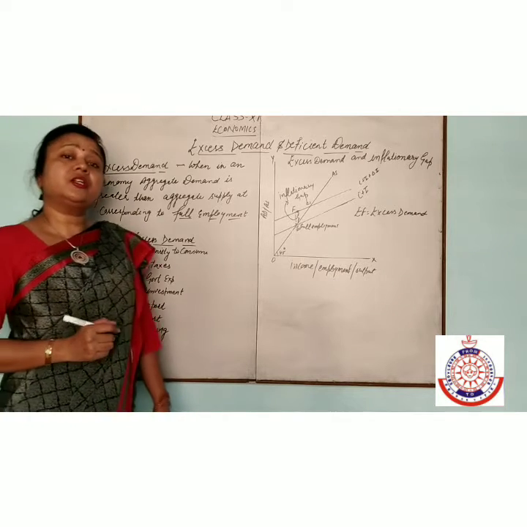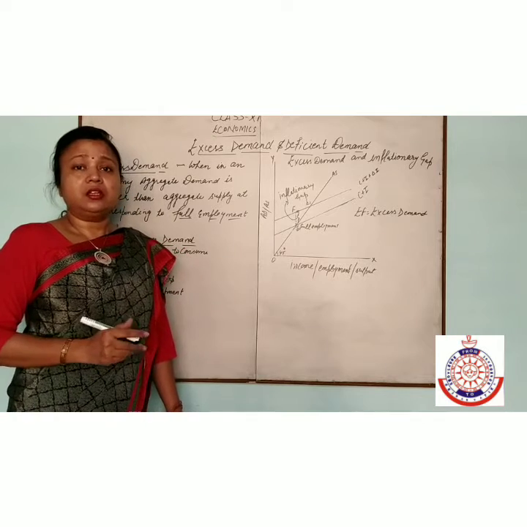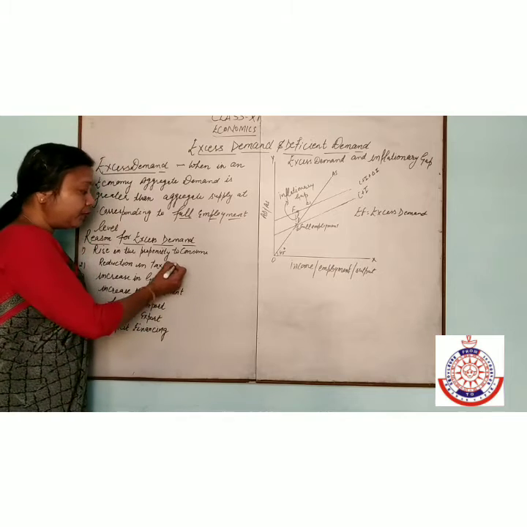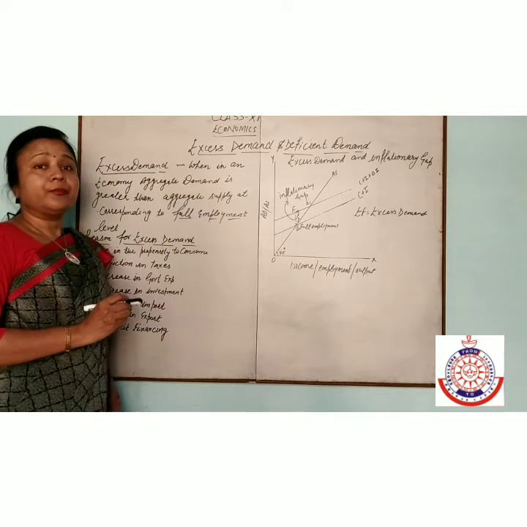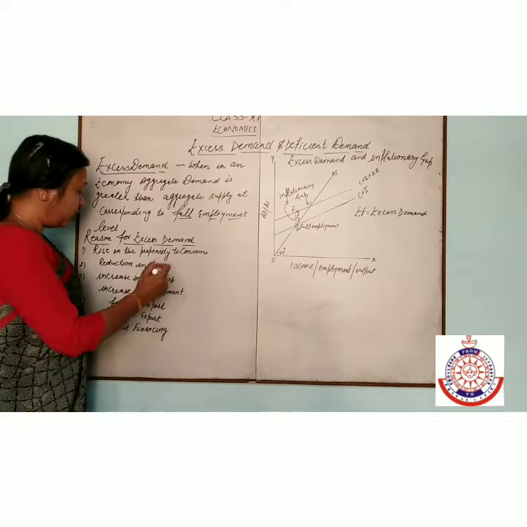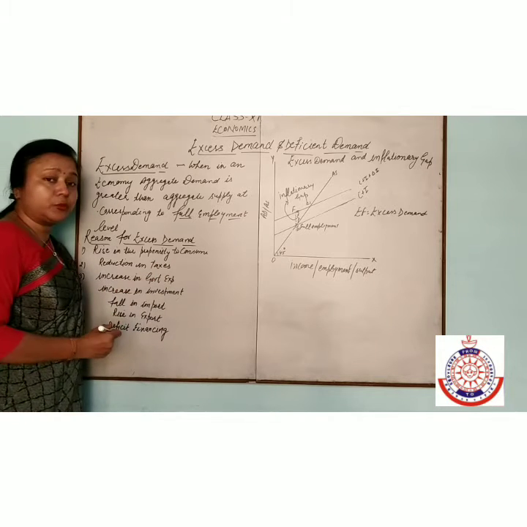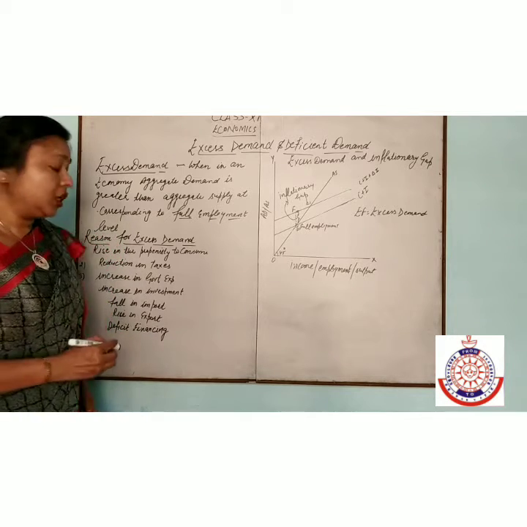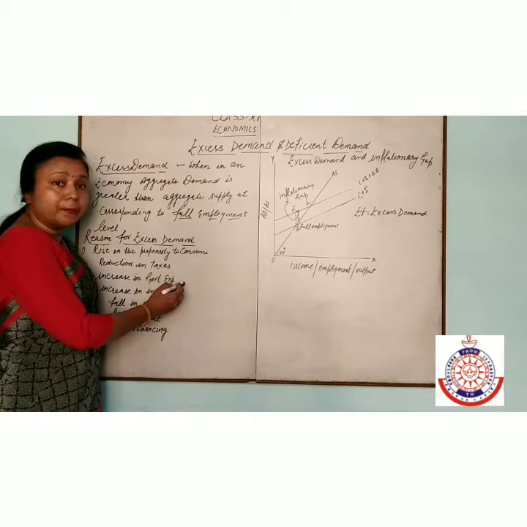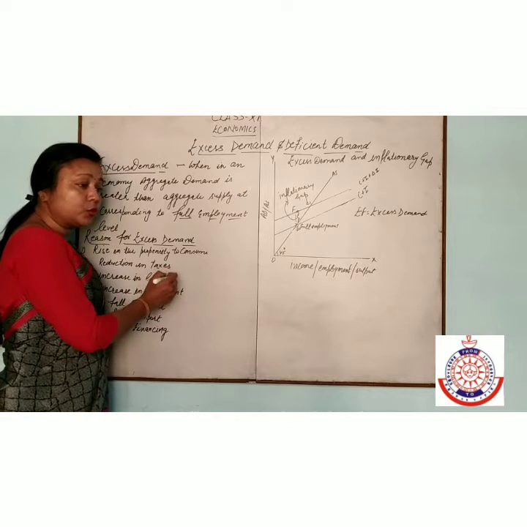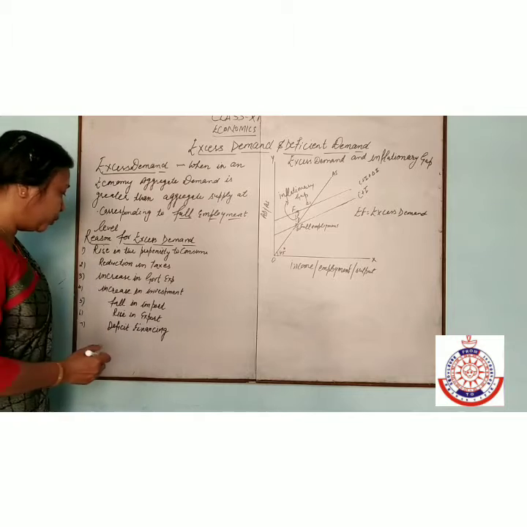If there is a reduction in taxes, then the disposable income of persons increases, and if disposable income increases, then there is excess demand in the economy. Increase in government expenditure means the government buys more goods and services, so demand will be more.